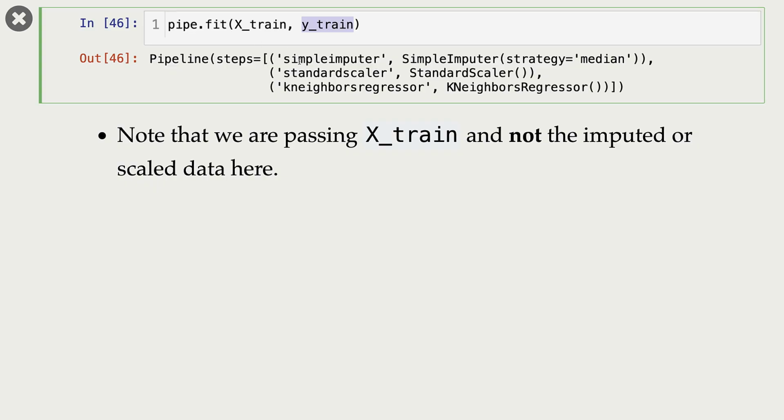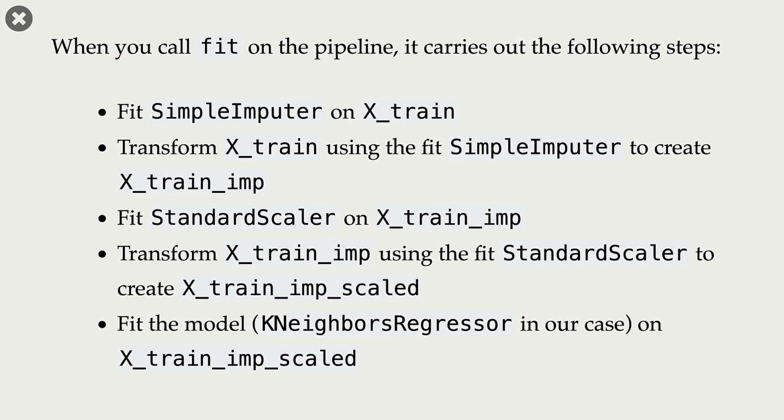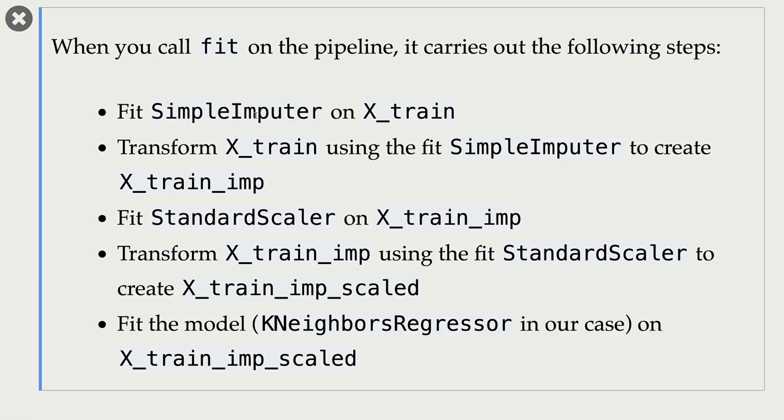And here are my pipeline steps. So my first step is imputer, second step is scalar, and third step is my regressor. When you call fit on a pipeline, it's actually carrying out many different steps. Okay, so it will fit simple imputer on xtrain. Then it will transform xtrain using this fit simple imputer to create some new data, xtrain imputer for instance.